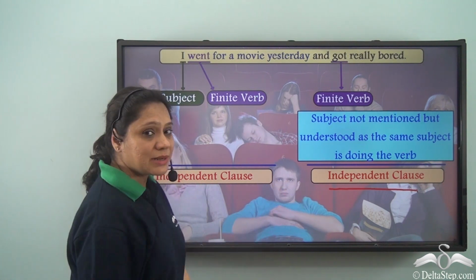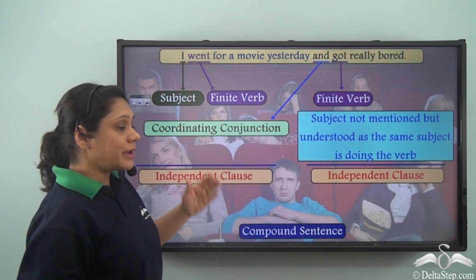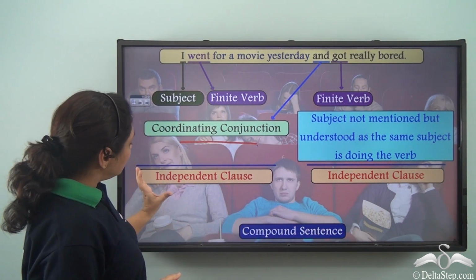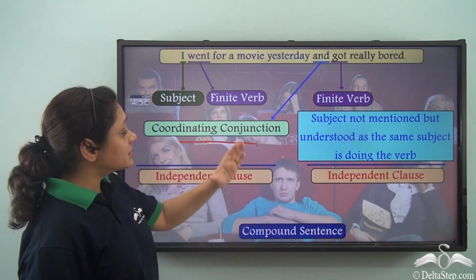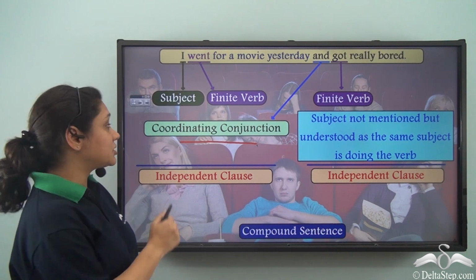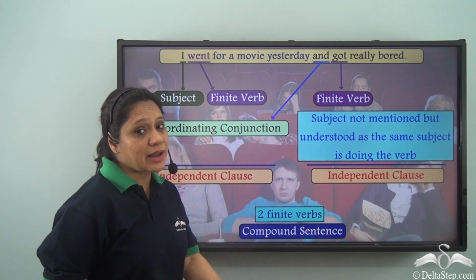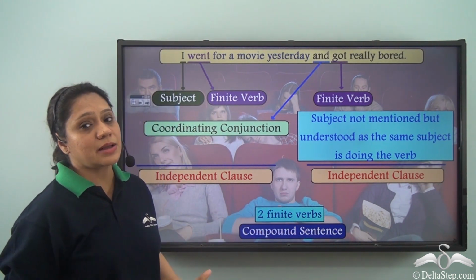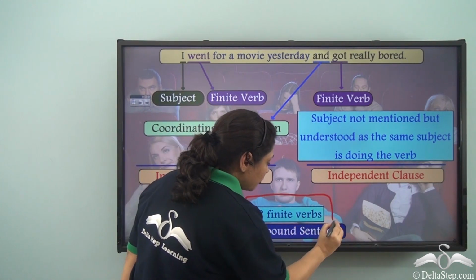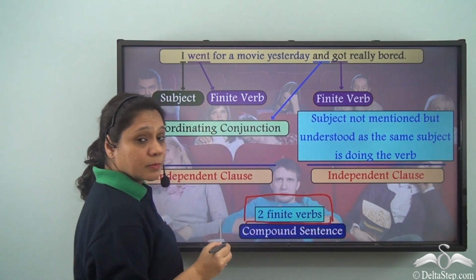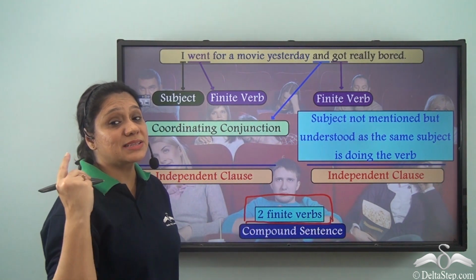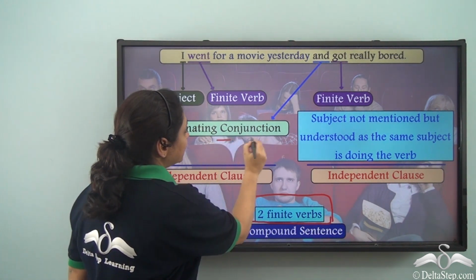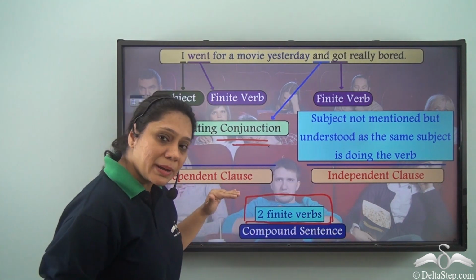Hence, we have two independent clauses which are joined by a coordinating conjunction. So we have a compound sentence which is made up of two independent clauses joined by a coordinating conjunction, and it has two finite verbs. So this is definitely a compound sentence. How do we understand a compound sentence? It has two finite verbs. It has two subjects. Though it is mentioned only once, the implication is that there are two subjects, and there is a coordinating conjunction joining two independent clauses.